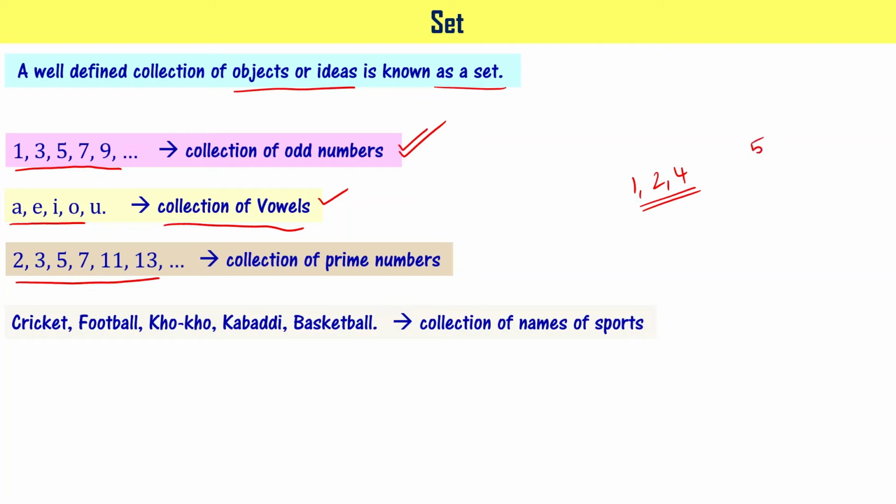If you are given number 5, it has only two factors, 1 and 5. So that is going to be a prime number. With the help of this definition, we are in a position to classify whether a given number belongs to this collection or not, right? That's why it is a well-defined collection and a set. Cricket, football, kho-kho, kabaddi, basketball: all these are a collection of names of sports, right? Looking at a game, you can say whether it is a sport or not, so you will be in a position to classify correctly. For that reason, it can also be a set. Got it?